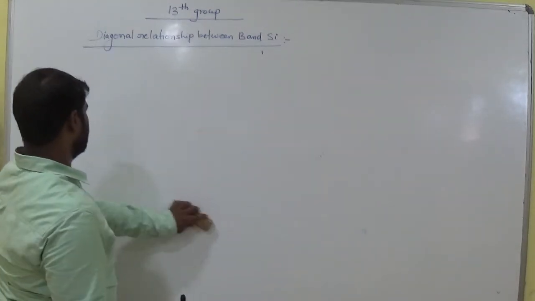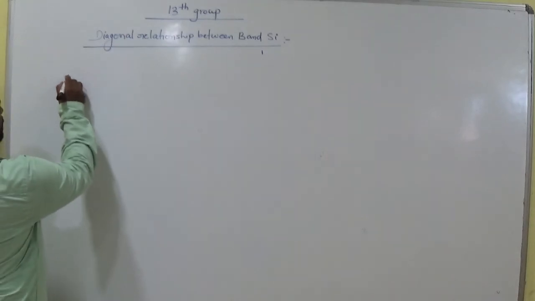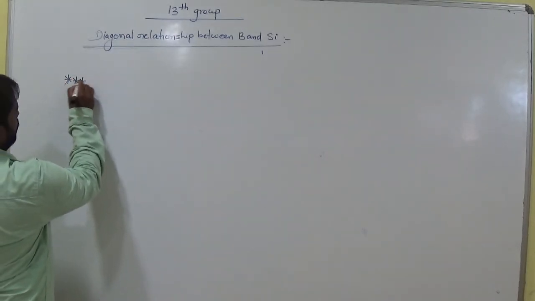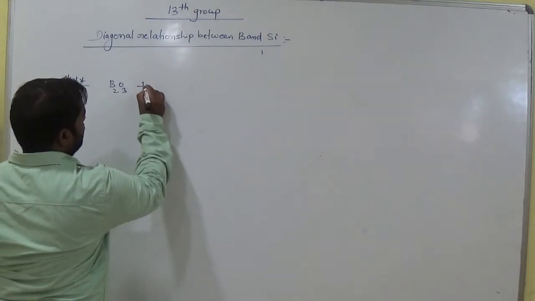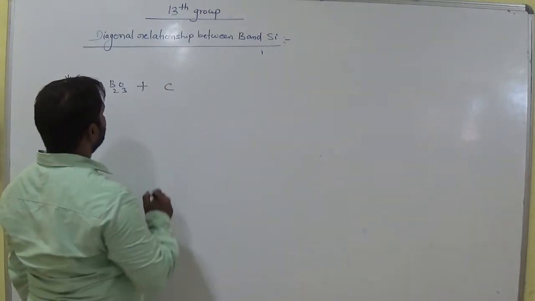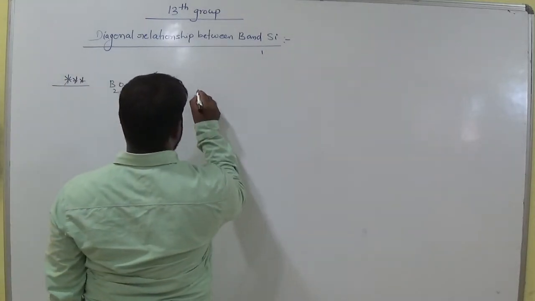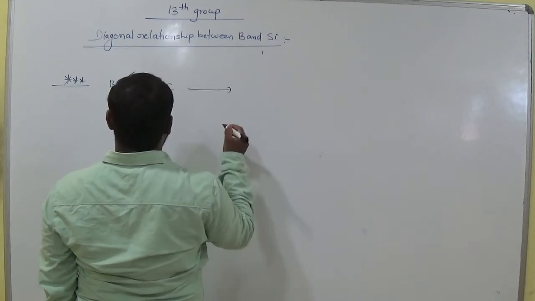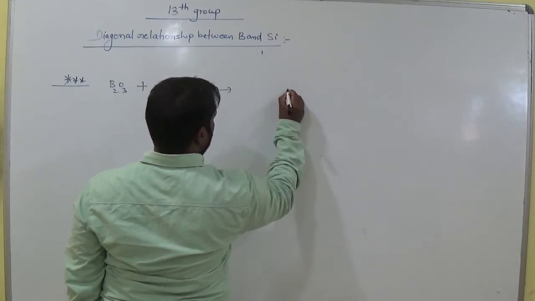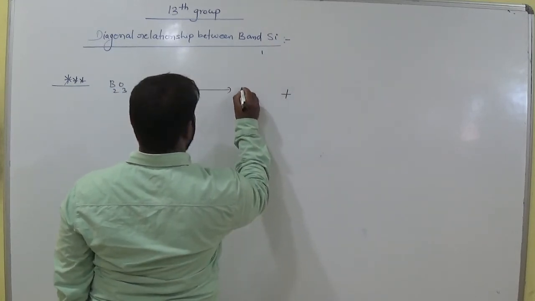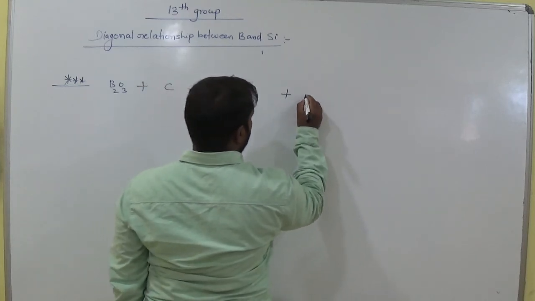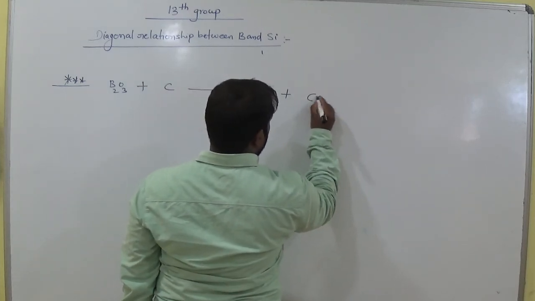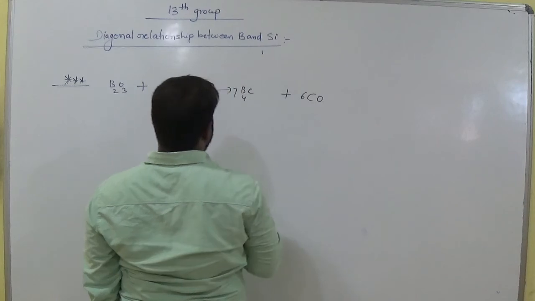The last one is very important, this one. When B2O3, boron oxide, interacts with carbon, it gives boron carbide and carbon monoxide.